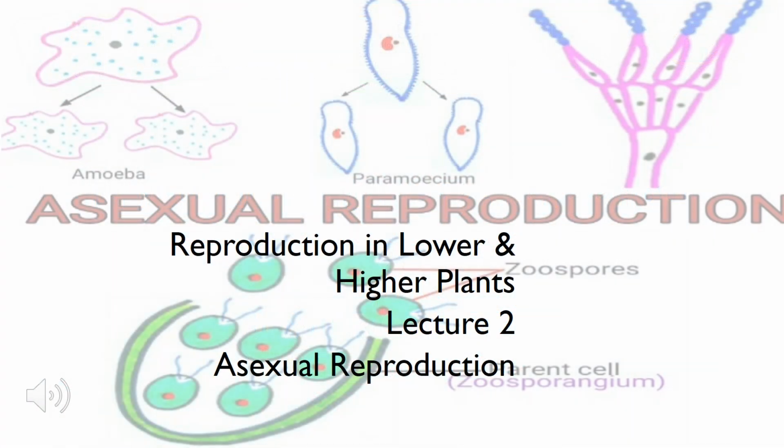In the previous video, we have studied reproduction in lower plants. We were generally talking about the lower plants, and I said that we will be focusing only on the asexual mode of reproduction. In that, we have focused on the various methods by which plants reproduce asexually: fragmentation, budding, spore formation, binary fission, gemmule formation, conidia formation. You must have all gone through it. So now we'll start with the next part, that is vegetative reproduction.